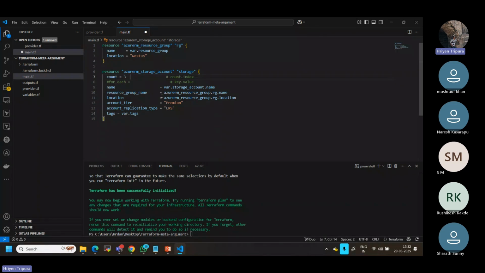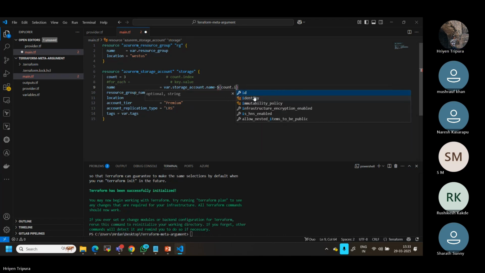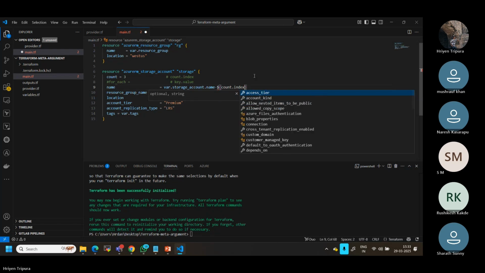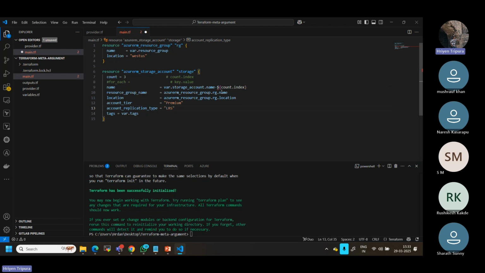In my case, how can it be used? This is the name, right? The variable name. In my case, I can give anything. Let's say account name, then the dollar sign, sorry, this is the sign. Open curly braces. I can give count.index. But if you notice here, it is coming like this, let's see what it says now.